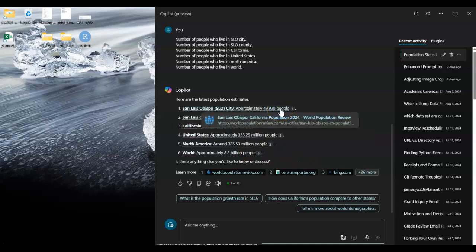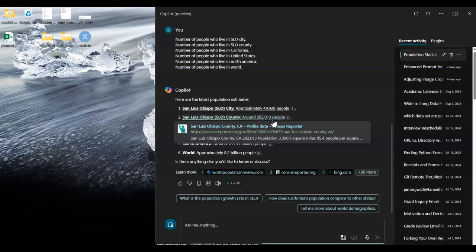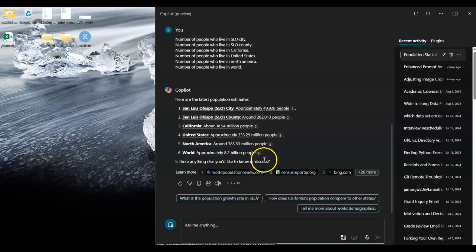So in SLO County, it's 50,000. In SLO City, it's 50,000. I don't know if it's considering what students are in or not. In SLO County, it's about 283,000. That's a lot. Okay, 40 million. I know about this. California's 40 million. And then approximately 339 million in the United States. North America is 385. I don't believe this number. It should be more than this. That's fine. I think it should be more, but I could be wrong. 8.2 billion. Okay, that makes sense.